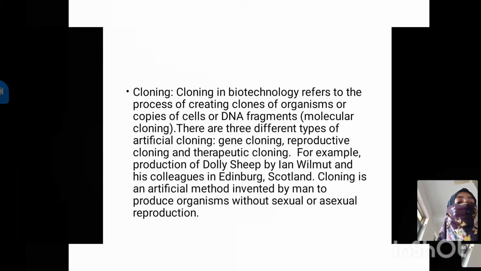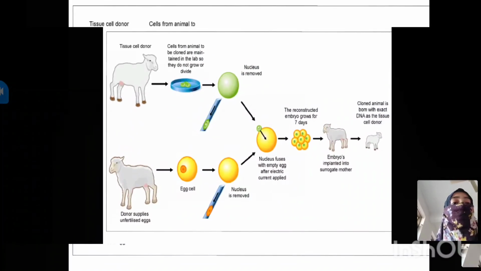So in this there are 3 types of cloning: gene cloning, reproductive cloning and therapeutic cloning. In the case of Dolly the sheep, to get the best quality of wool, they introduced this method and they produced Dolly the sheep. So what happens in this cloning method?